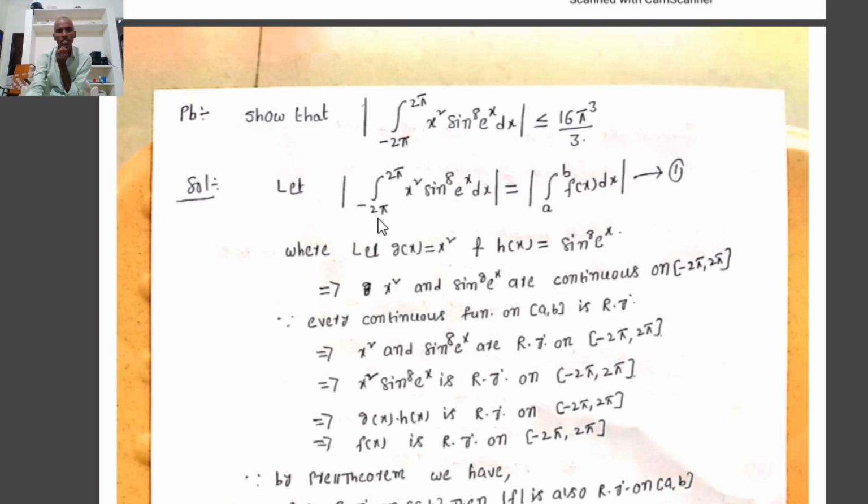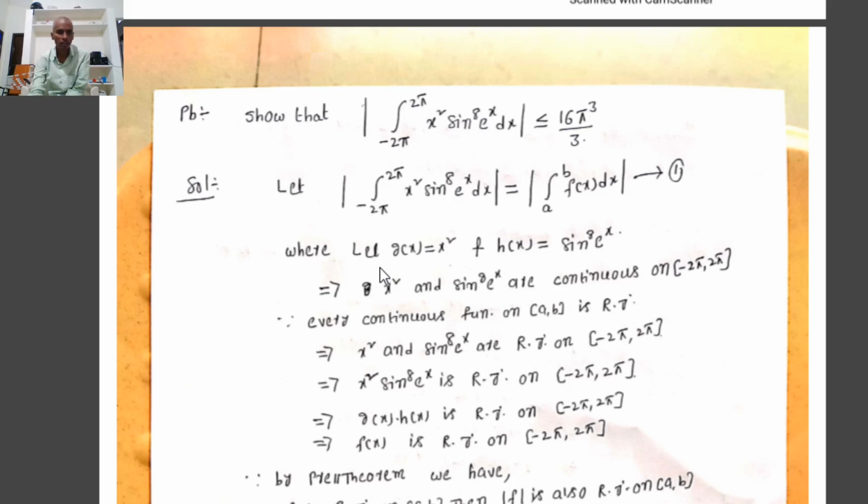Let modulus of integration from minus 2 pi to plus 2 pi of x square sin to the power of 8 e to the power of x dx equal to modulus of integration a to b f of x dx. Where now we assume that f of x equal to x square sin to the power of 8 e to the power of x.